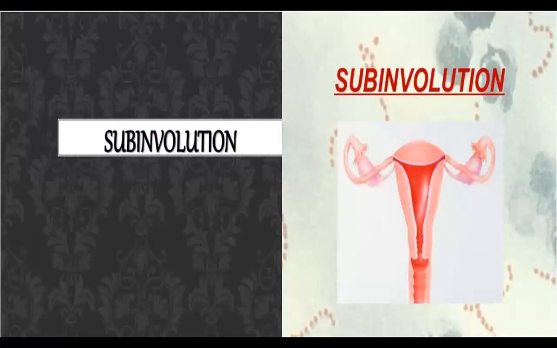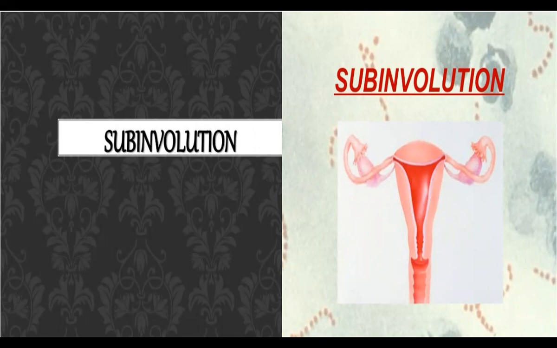And as I have already explained, during the normal puerperium, whatever changes take place in the uterus during pregnancy, it reverts back to its normal state. That is what we have seen in the normal puerperium. After one day it reaches up to the umbilicus, then after two days slowly it comes back to its normal position. That is called involution. But sometimes the uterus does not come back to its normal size.